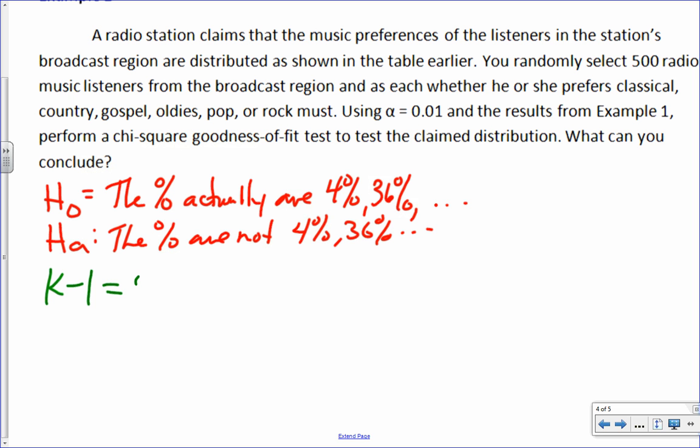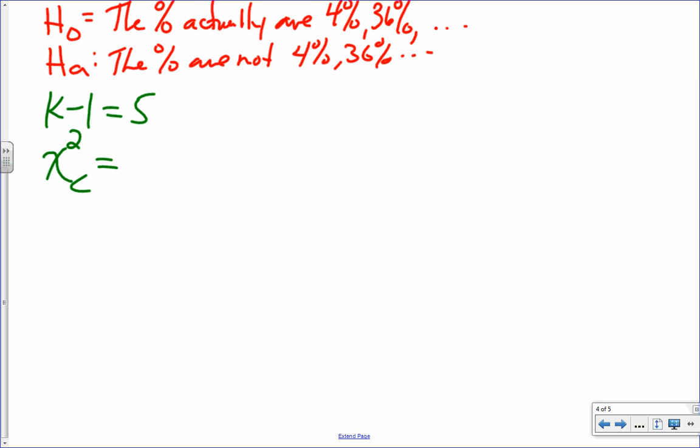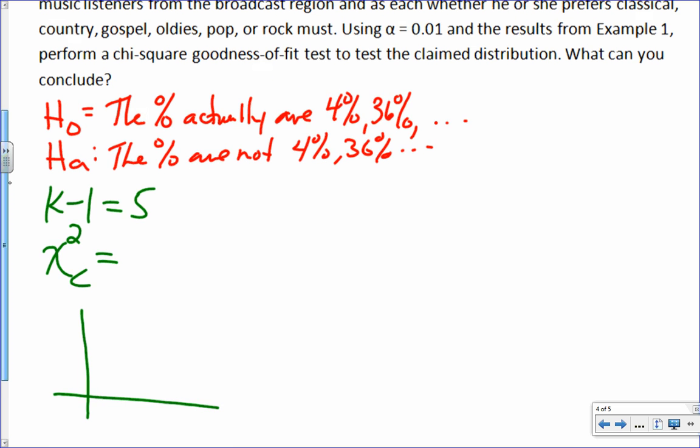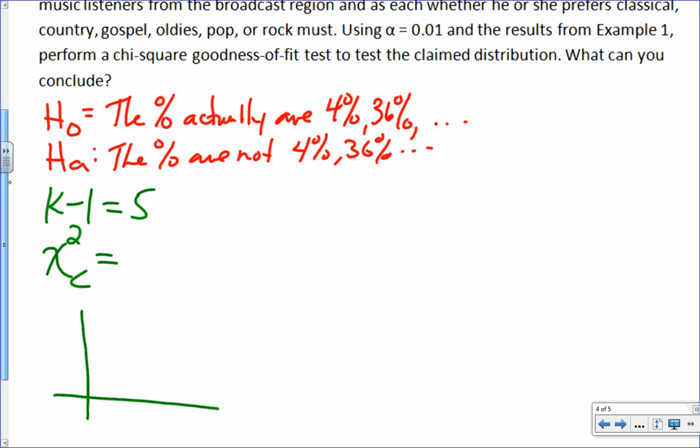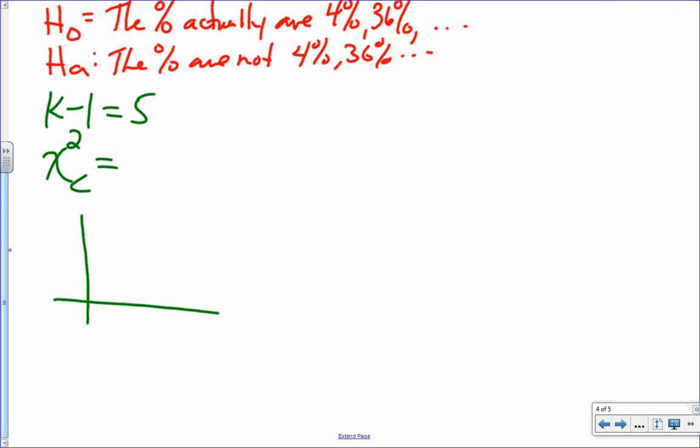So it's 5. The one thing I always find first, I'm not really sure why I find it first, but no matter if it's Z or T or what it is, I always go find that critical number, the one that highlights where the rejection region is for me. So why don't you go ahead and find that right now. Look at your table. We've got degrees of freedom of 5, and alpha is 0.01. Boy, that's not a very big alpha, is it? It's not looking so good for us here, right?